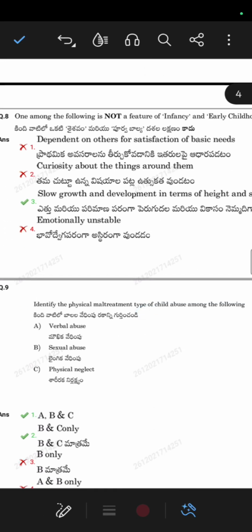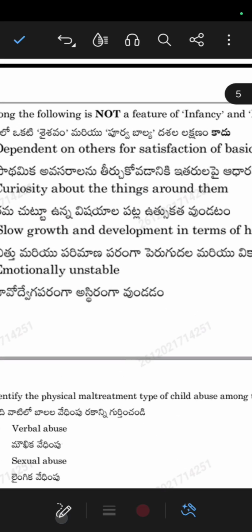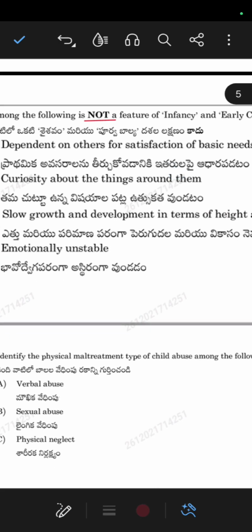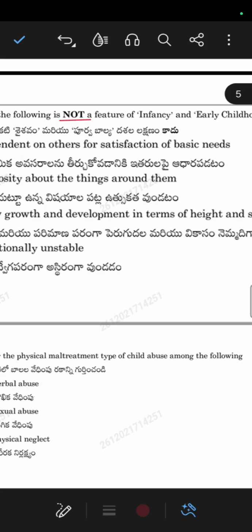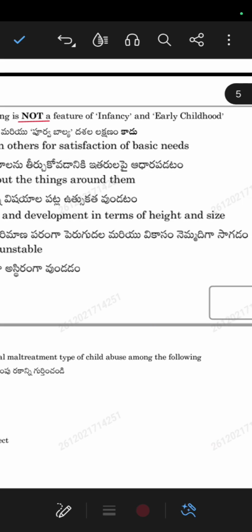Now, eighth question: one among the following is not. Again, the question they asked is not. Repeatedly they are asking incorrect, not, incorrect, not; this type of questions they are asking. Let us see. One among the following is not a feature of infancy and early childhood. Infancy means infants, 0 to 2 years. Early childhood will be from 2 years to 6, 7 or 8 years.